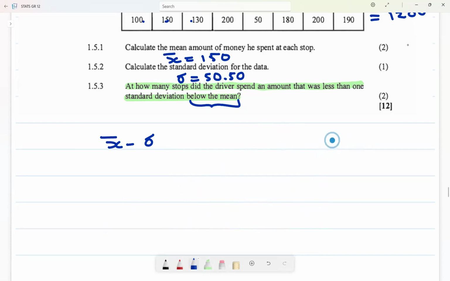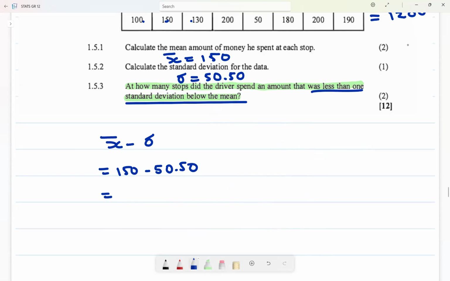But in this case, they say less than one standard deviation below the mean. So it is this one. It's going to be 150 minus 50, and then we have 100.